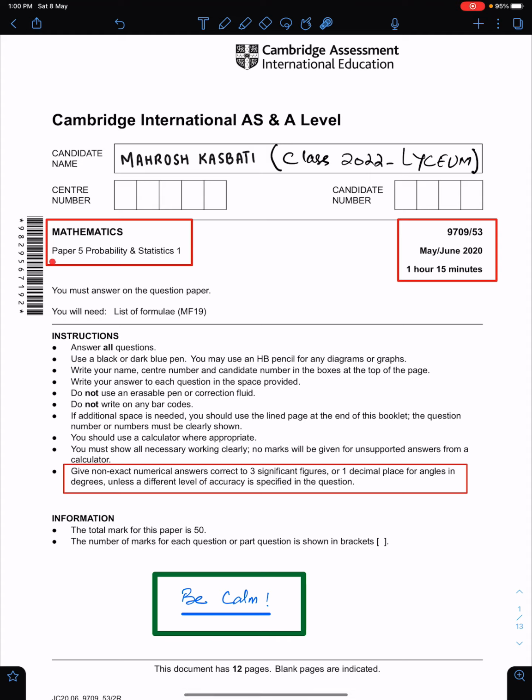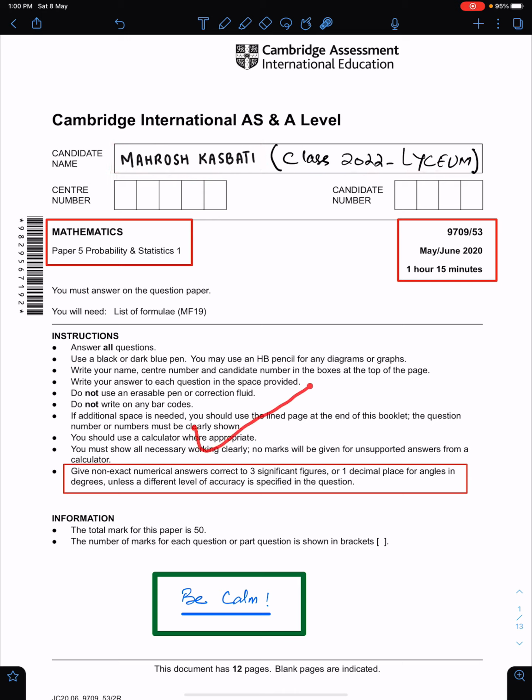In this lecture, I will discuss the solutions of S1 variant 53 of June 2020. And for this, I am using the work of an outstanding and one of my best students, Miss Maharosh Kasbati of class 2022, the Lyceum.